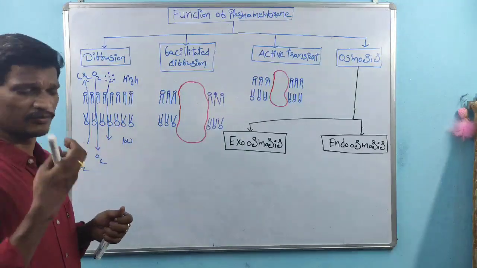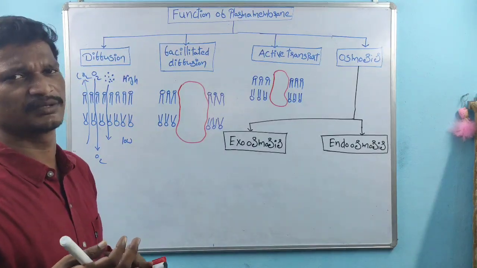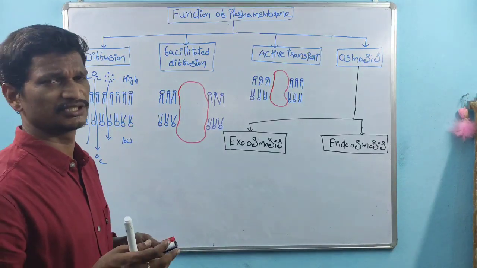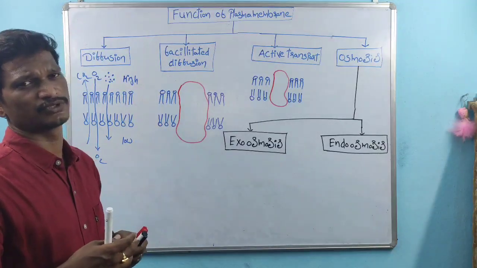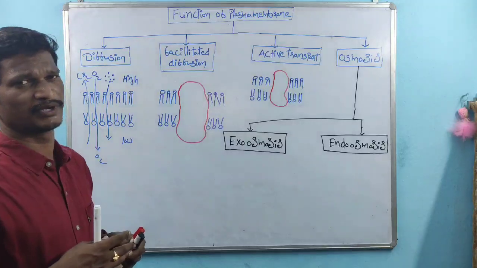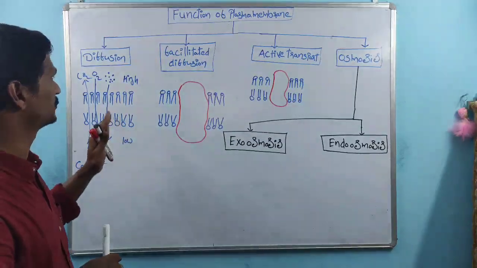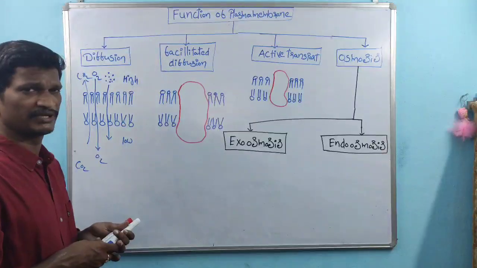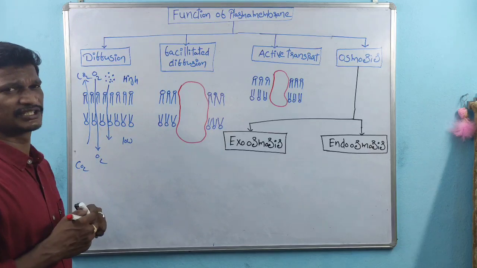And the lipids: after eating, the food is digested, and the food contains oil substances. Those oil substances are absorbed by the diffusion process. The lipids are absorbed by the diffusion process. So that is about diffusion. And coming to the next one, facilitated diffusion. Here a facility is required.